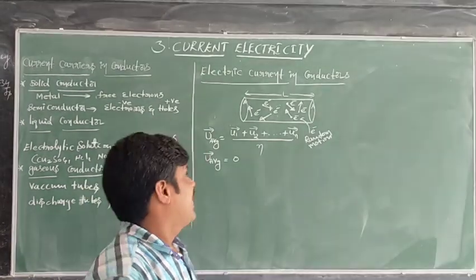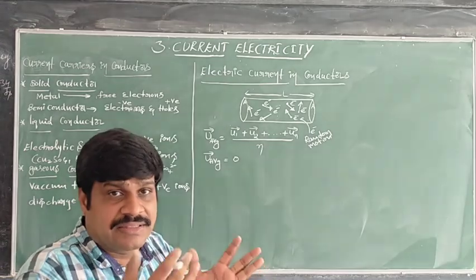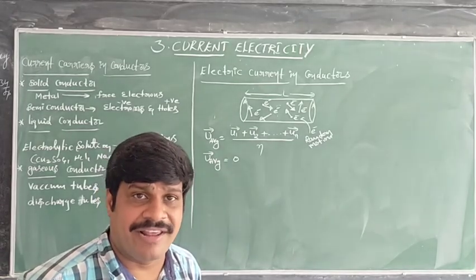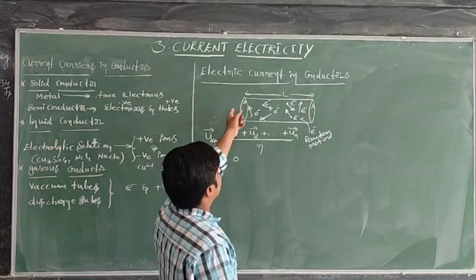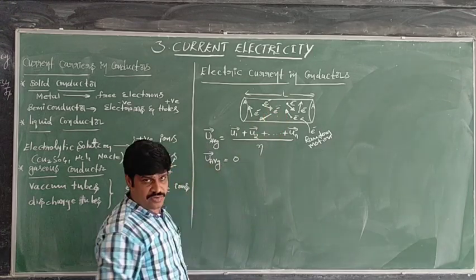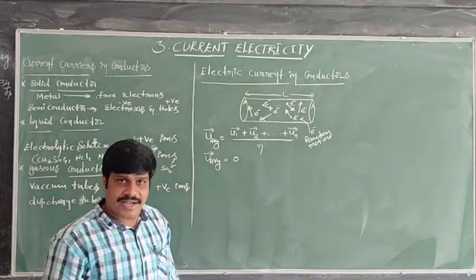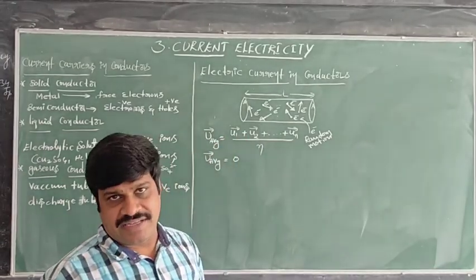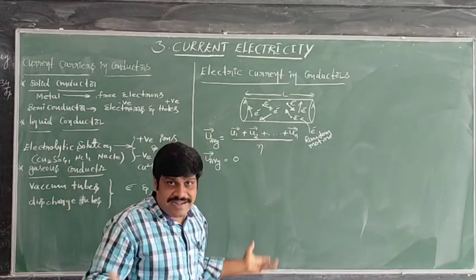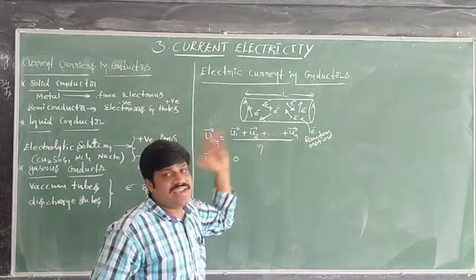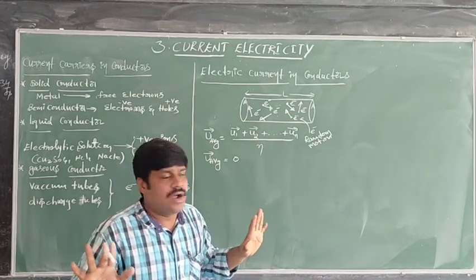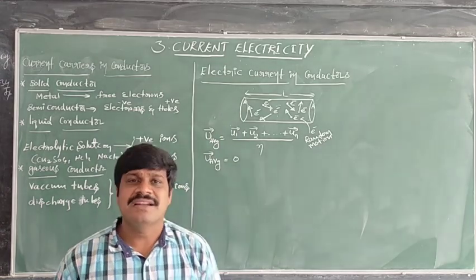Because of their random velocities, the average velocity of all the electrons inside the conductor is 0. If the motion were regular, you would get a net average velocity. But since the motion is random, in different directions, all velocities get cancelled and the net average velocity is 0.